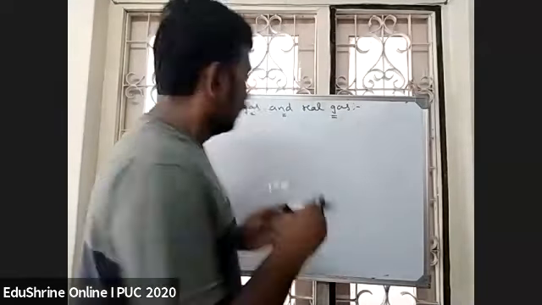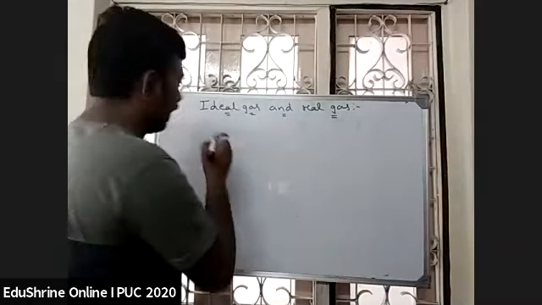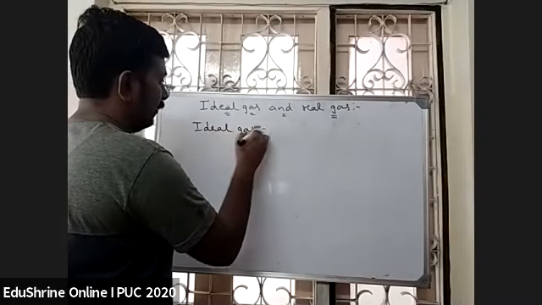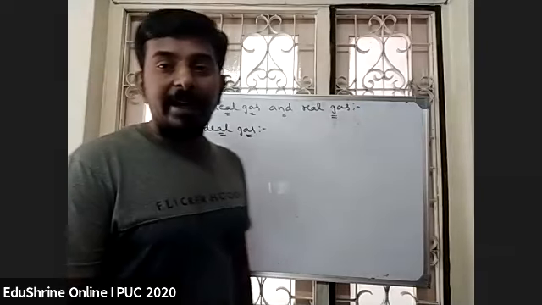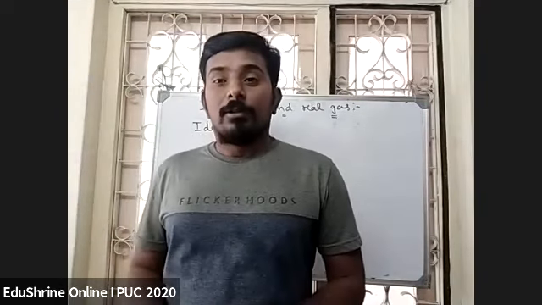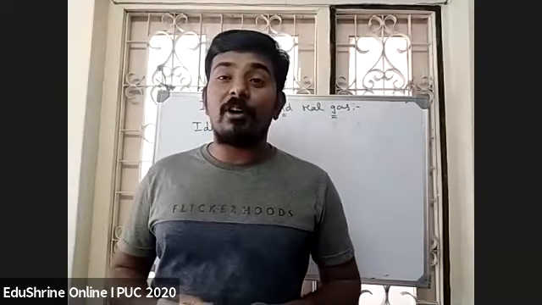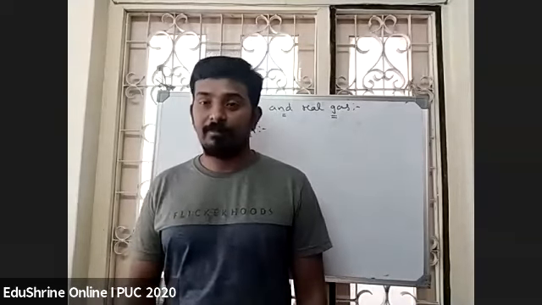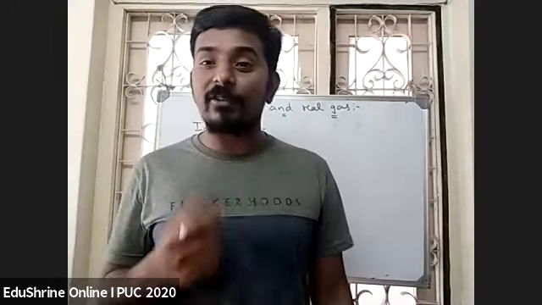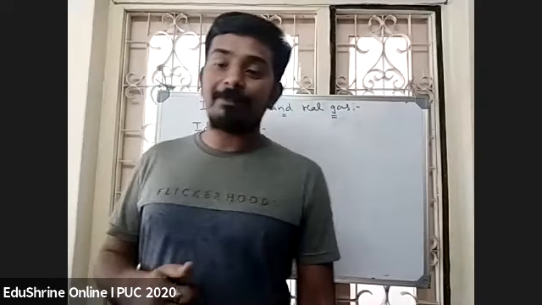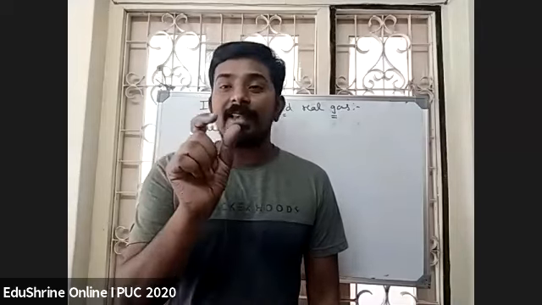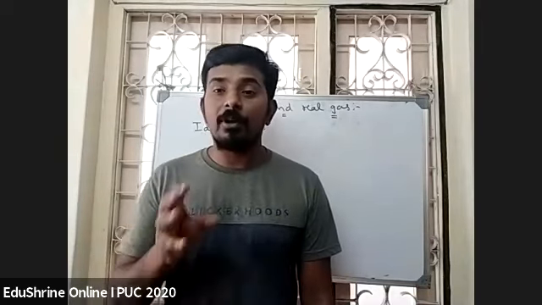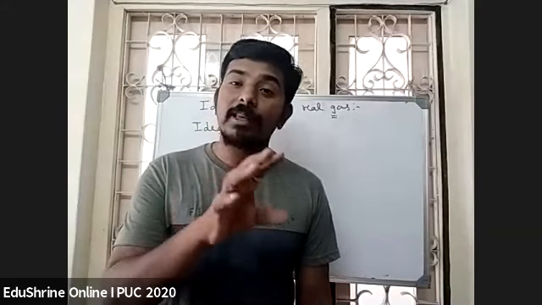Okay. So first let me define what you mean by an ideal gas. We have derived an equation called PV = nRT, which is called the ideal gas equation. No one asked me a question, sir, why it is called the ideal gas equation. Anyway, now I'll give the answer. The equation is called the ideal gas equation because it follows all the gas laws.